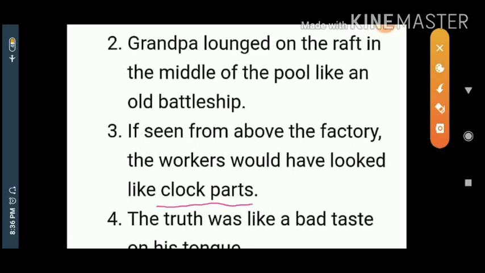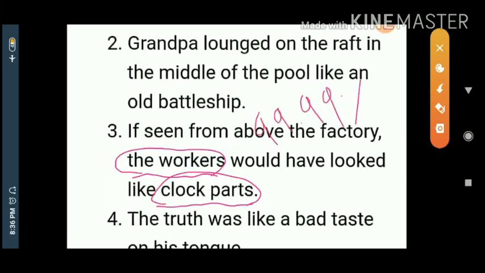Clumsily adjusted. Like that, all the workers would look, and that you will get from the height. Here, workers working in the factory are compared with clock parts, and this comparison is up to 99.99%. That indicates a simile.